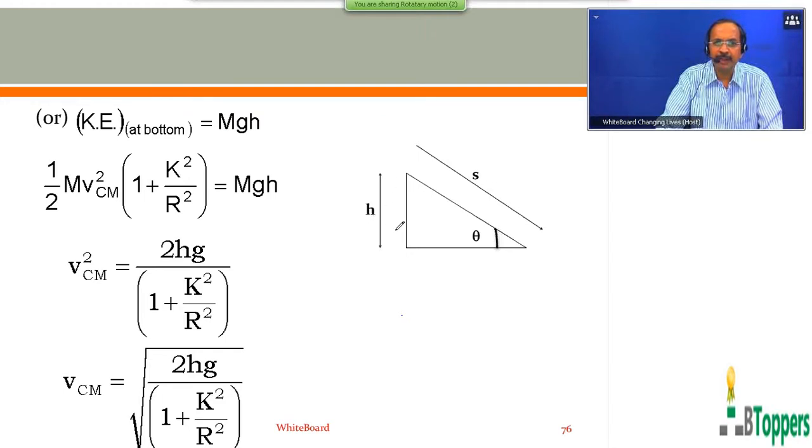That means if h is the vertical height through which the center of mass of the rolling body falls as it rolls down the inclined plane, and s is the corresponding linear distance parallel to the inclined surface which the center of mass of the rolling body moves, then you can write from the figure sin theta as h by s.